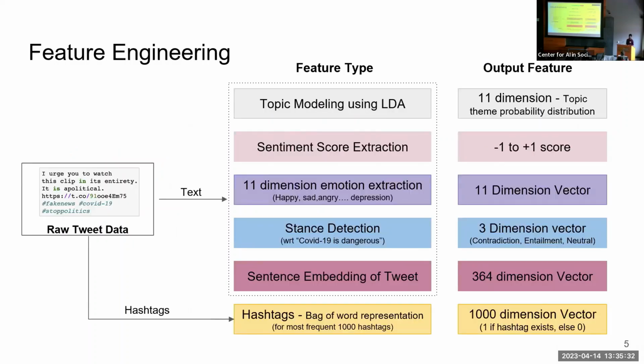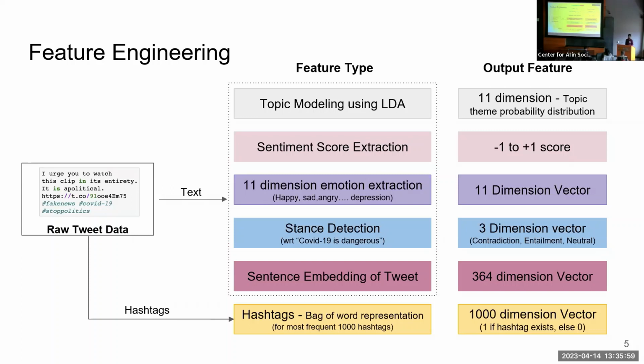A tweet has two types of information. One is the hashtags associated with it, and another is the text itself. On the text, we are doing topic modeling to extract the theme of the text using the entire data. Then we extract the sentiment score. Then we have an 11-dimension emotion extraction, where the text depicts whether a person is happy, sad, angry, depressed, and all this kind of detailed depiction of how a person feels. And then a stance detection.